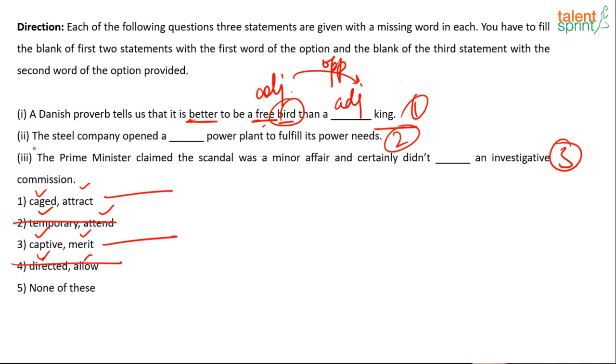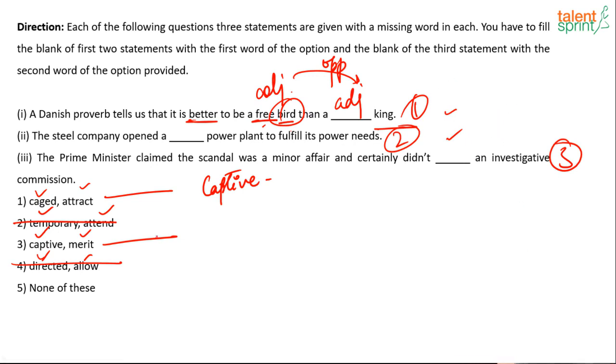Let's look at the second statement, it will become clearer. The steel company opened a dash power plant to fulfill its power needs. What power plant are we talking about? Should it be a caged power plant? No, we are not looking for a caged power plant, are we? Let's look at the word captive. Captive has two meanings. Generally it will be like this: both the statements will have the same word, but somehow they will be homonyms, used in two different ways.